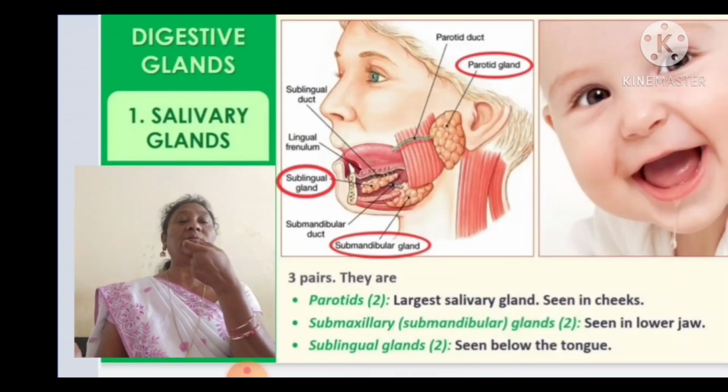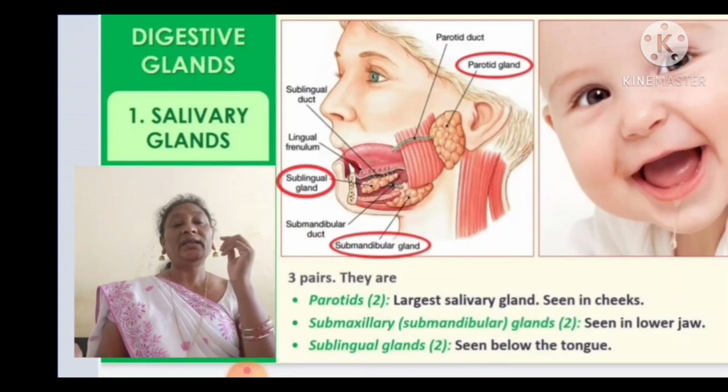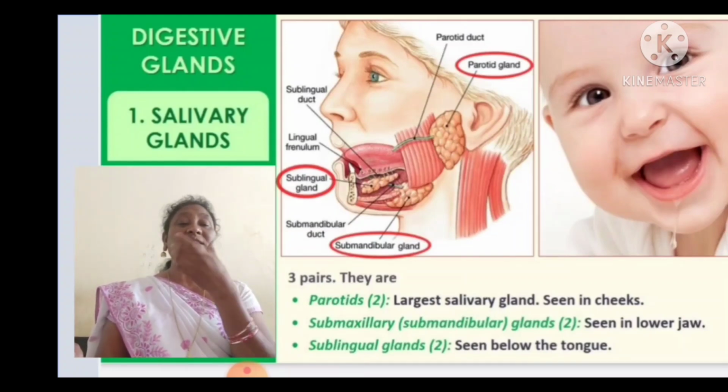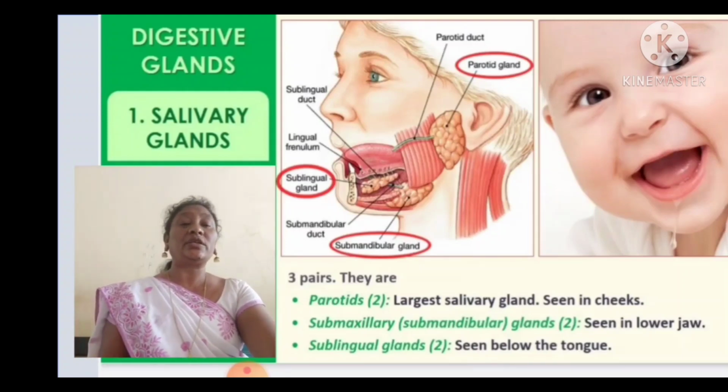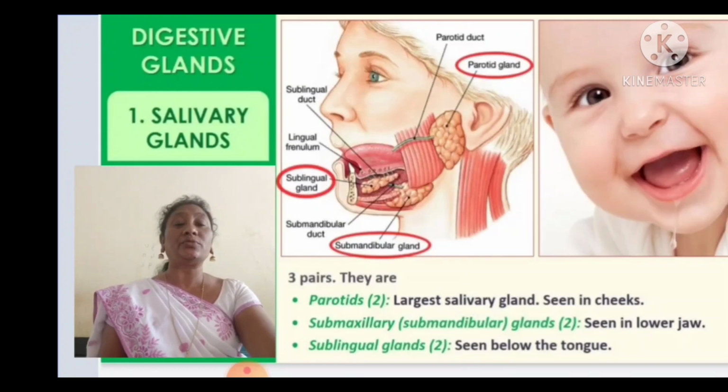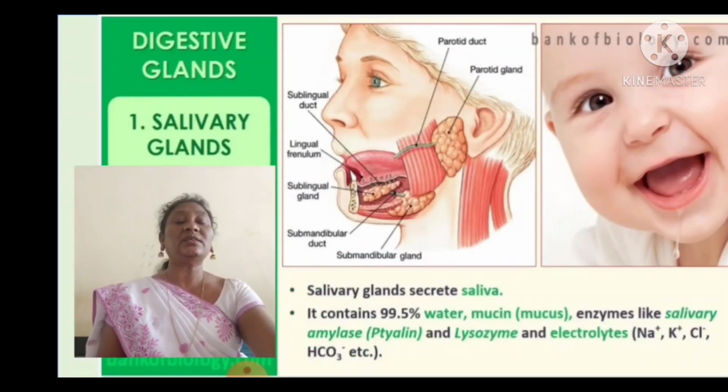One pair is at the cheek region, the second pair is in the jaw, and the third pair is below the tongue. Three types of salivary glands: the parotid glands, submaxillary or submandibular glands, and sublingual glands. So these three pairs of salivary glands are present.